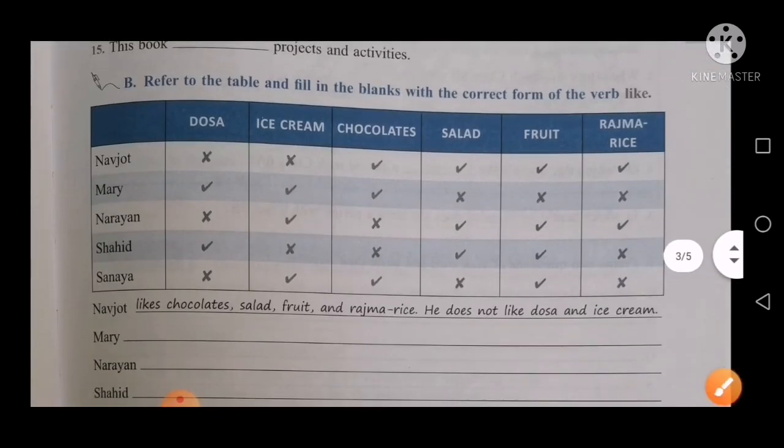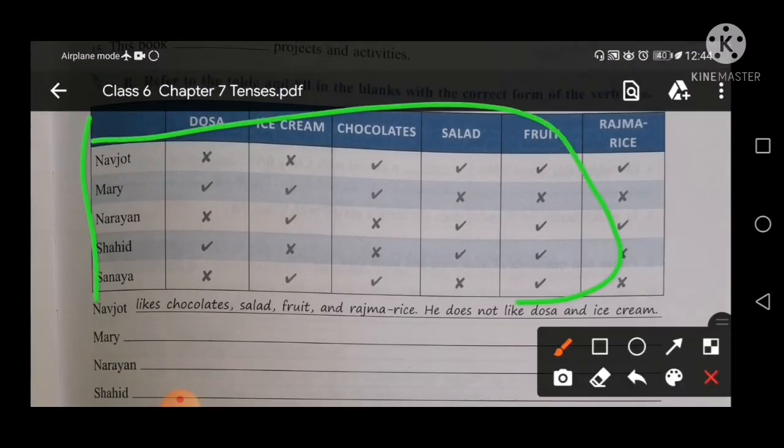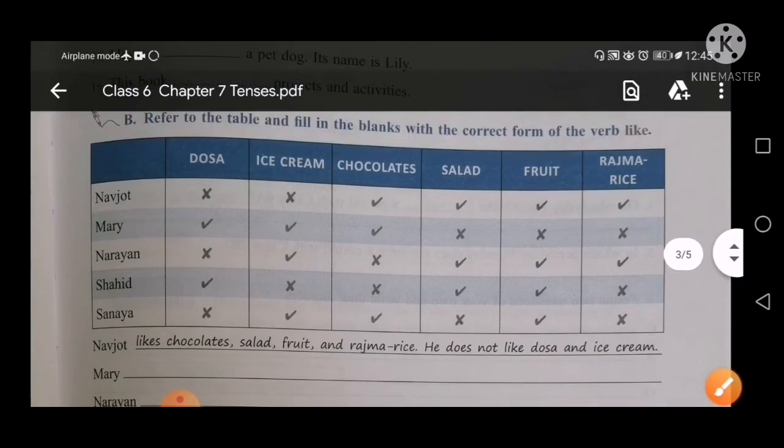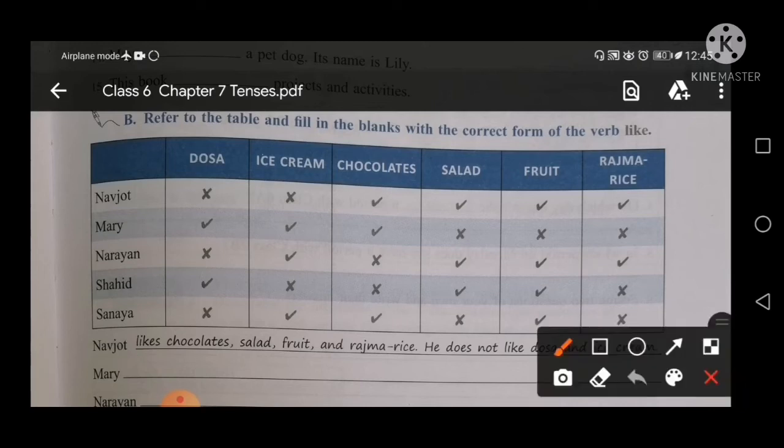आप देख सकते हैं यहाँ पर कि टेबल बनी हुई है ना. There are some items also, dosa, ice cream, chocolate, salad, fruit, rajma rice, and some names, Navjot, Mary, Narayan, Sahid, and Sanaya. Okay, so Navjot cross dosa means he does not like dosa or ice cream, but he likes chocolate, salad, fruit, and rajma rice. Like this type you will create the sentence.